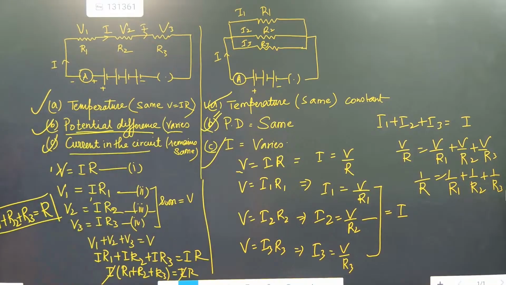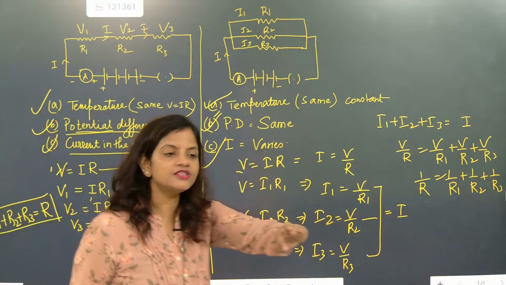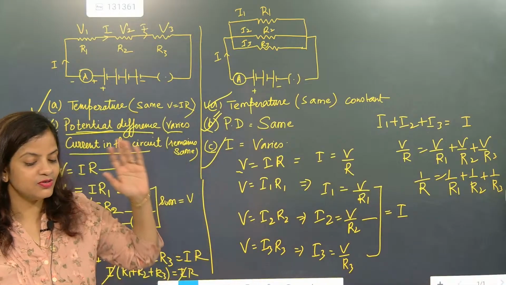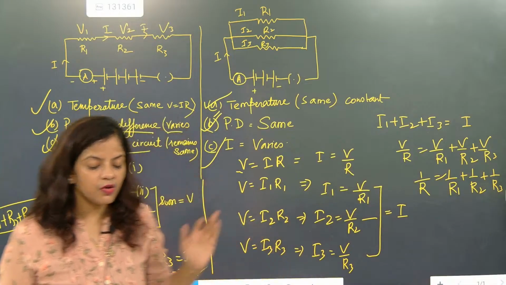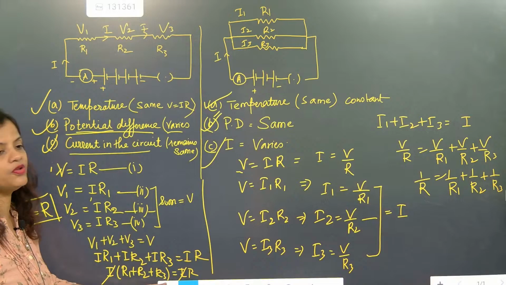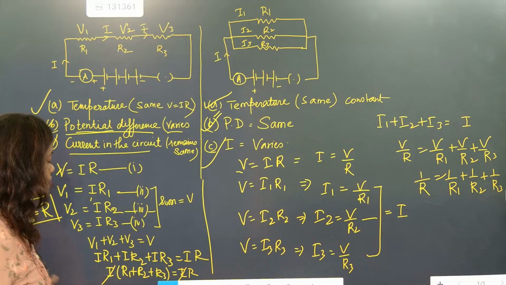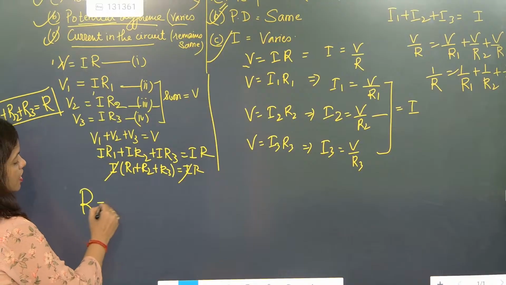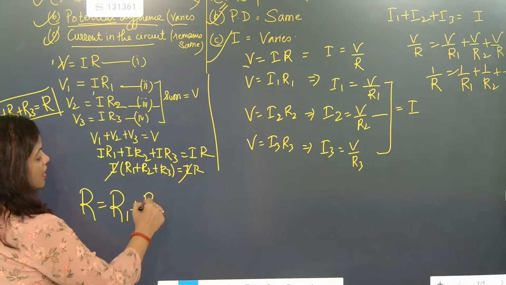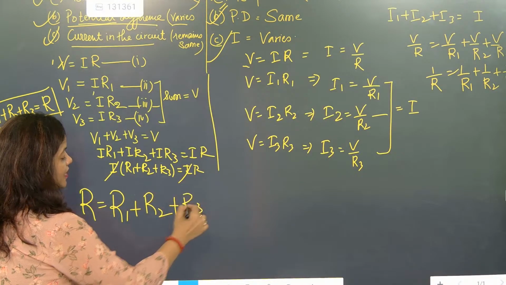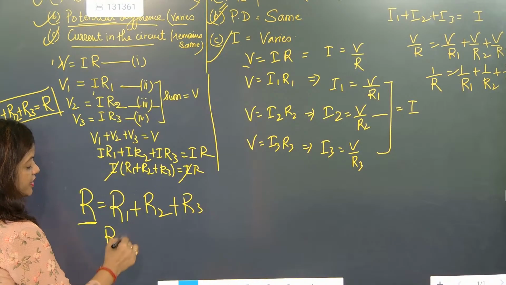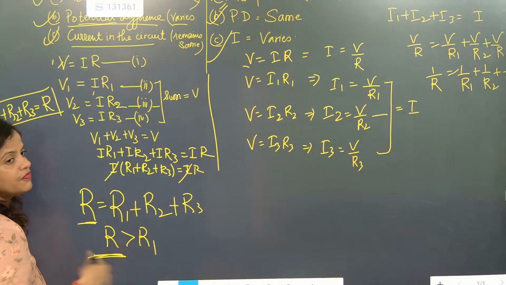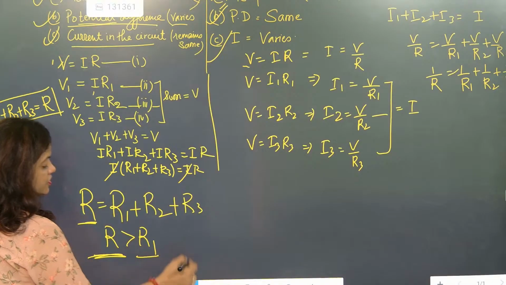Now look here. So now please pay attention. So R is equal to R1 plus R2 plus R3. Now beta, one thing is there. We are starting our numerical sessions. So here one last work I am going to do. If R is equal to R1 plus R2 plus R3, that means this R will always be greater than individual resistance. So equivalent resistance will always be greater than individual resistance.